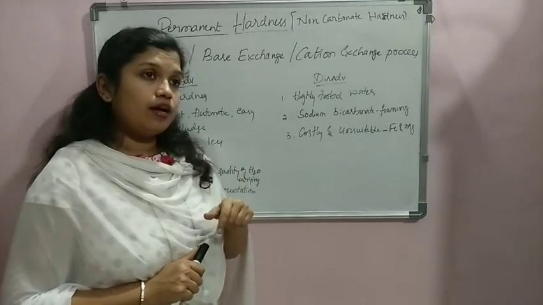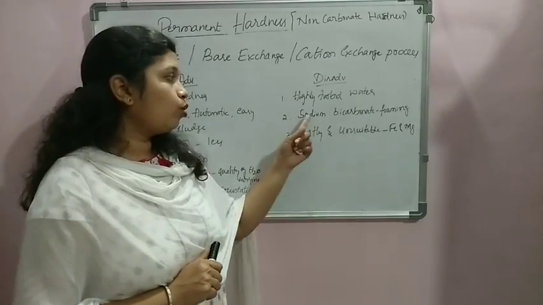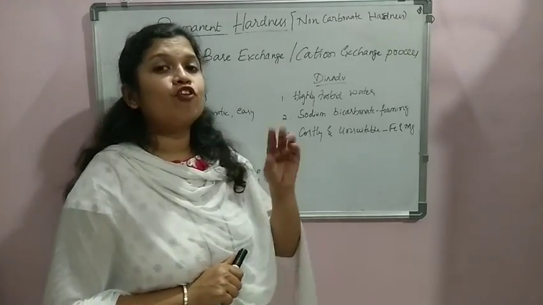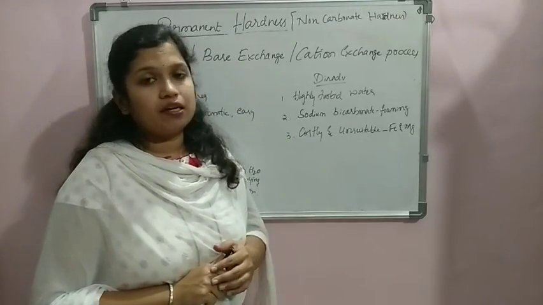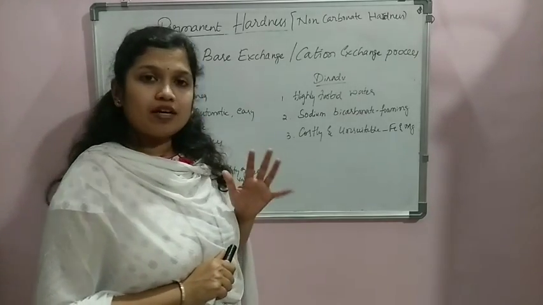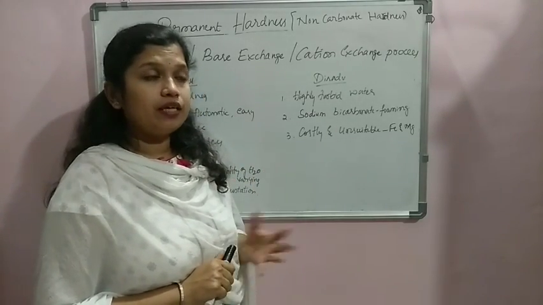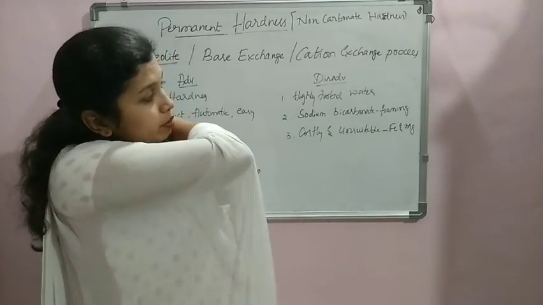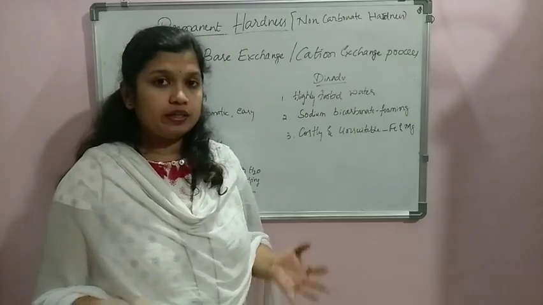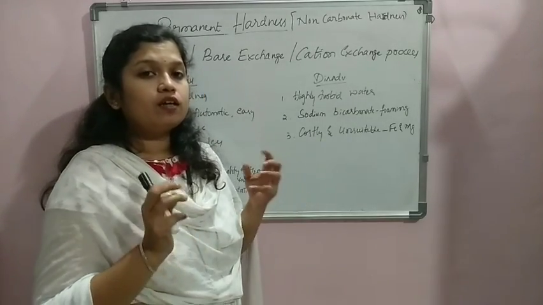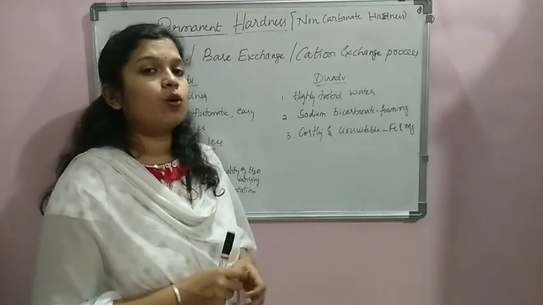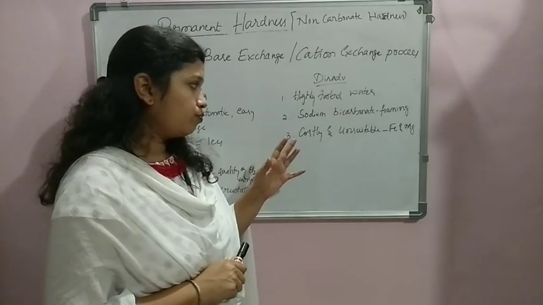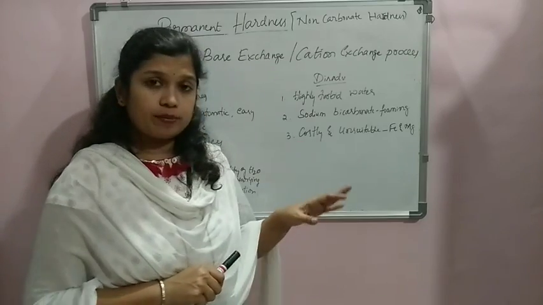And the second one, as a product of the reaction, sodium bicarbonate is formed. Sodium bicarbonate creates the problem of foaming whenever it is used in the industries. So foaming is not at all desirable in industries. For example, in some industries we may be using the water for cooling purposes. If the cooling water itself is producing foam, the removal of that foam and maintenance of that water is very difficult.